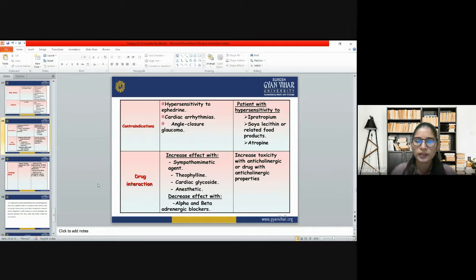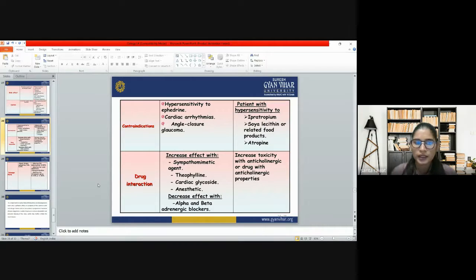Then we have contraindications. We have hypersensitivity to ephedrine; those people who have hypersensitivity to ephedrine should not use it. Then cardiac arrhythmias; it is not recommended to use ephedrine for nasal congestion in people suffering from cardiac arrhythmias. Then angle closure glaucoma; if any person has angle closure glaucoma, they should not use ephedrine.